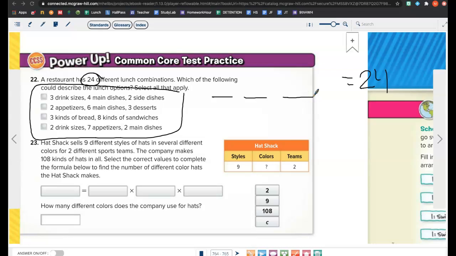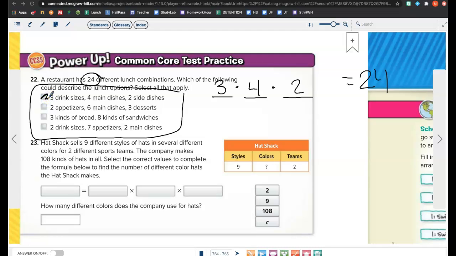How many drink options do I have? 3. Times how many main dish options do I have? 4. Times how many side dishes do I have? 2. Okay, so then 3 times 4 is? 12. 12 times 2 is? Did that give us our number of outcomes that we wanted? Okay, so that one works.